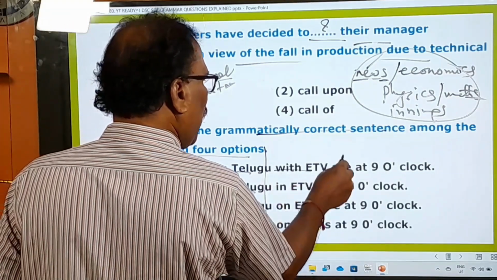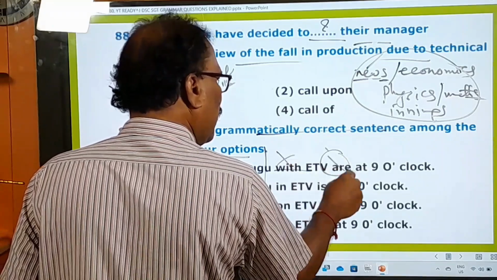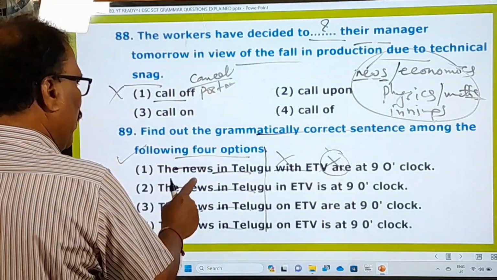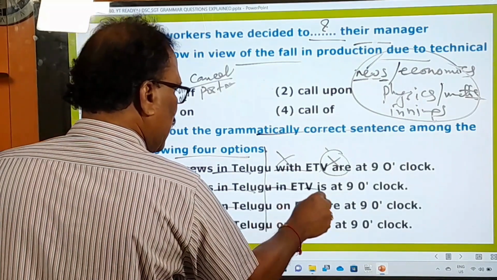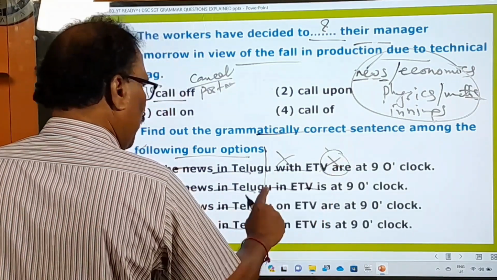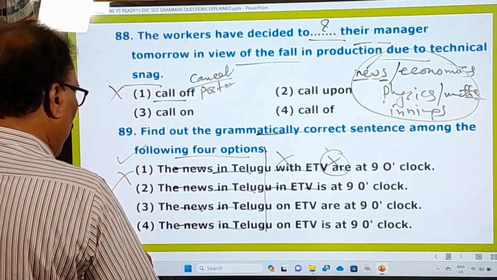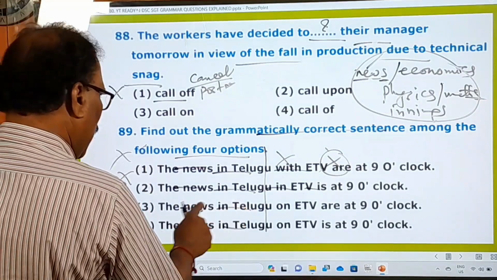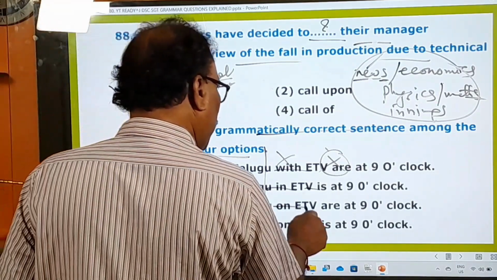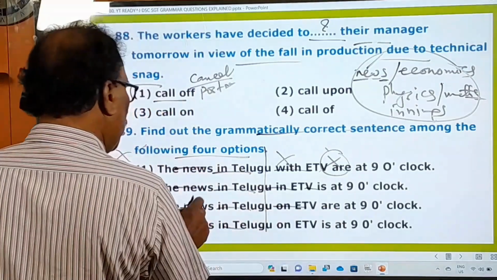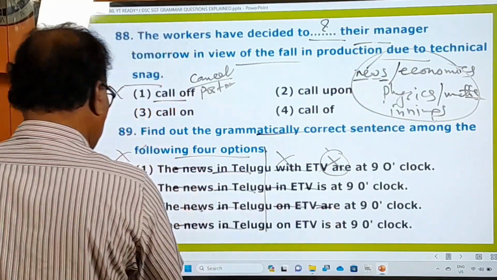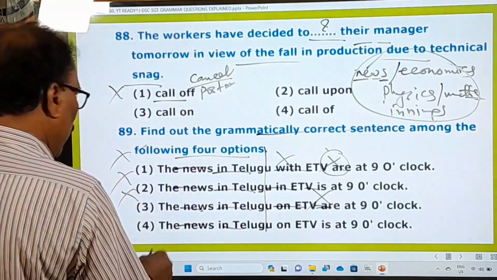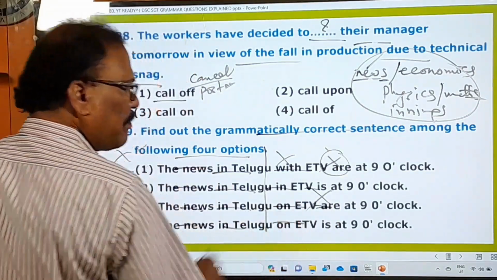With ETV you cannot say "or is there." That's why this is wrong and this is wrong. The news in Telugu in ETV, you cannot say. This verb is okay, the news is okay, but "in TV" is not correct. That's why it's wrong. And here, the news in Telugu on ETV or is there. The news is singular and here the helping verb is used in the plural, and that's why this is also gone.